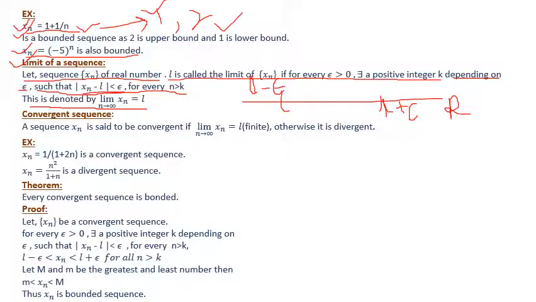So this xn actually lies within this interval.